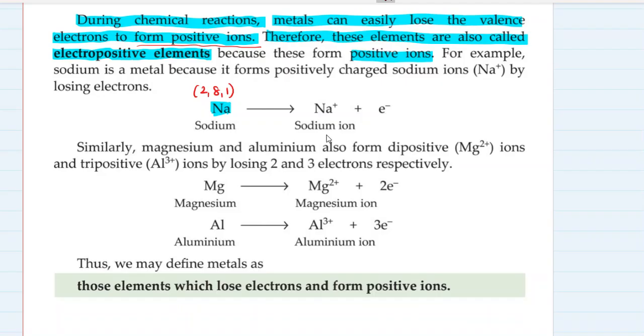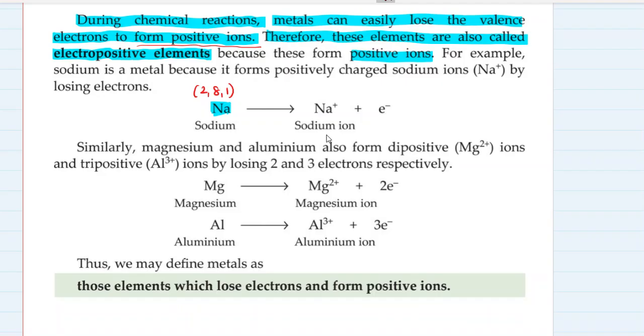Sodium, this poor guy, has got one electron in its outermost shell. All the metals we know that they have got one, two, or three electrons in the outermost shell. For example, sodium has got one electron in its outermost shell. Now let me ask you, does it have a completely filled outermost shell? No. Is it chemically unreactive, stable? No. Not like helium, not like argon, not like neon. No, it is not. But does it want to become chemically stable, unreactive?